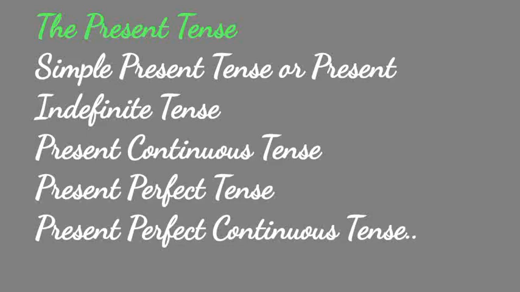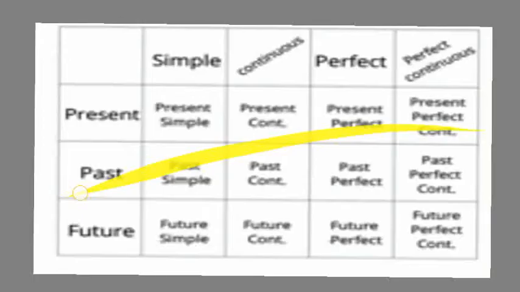Today we are going to begin our lesson 7, the present tense. The present tense is classified into 4: simple present tense or present indefinite tense, present continuous tense, present perfect tense, present perfect continuous tense. About all these tenses, we are going to study in this chapter. First of all, we should know that tenses are in three forms, that is present tense, past tense and future tense. Today, we are going to study about present tense and the different forms of present tense, that is simple, continuous, present perfect and present perfect continuous tense.